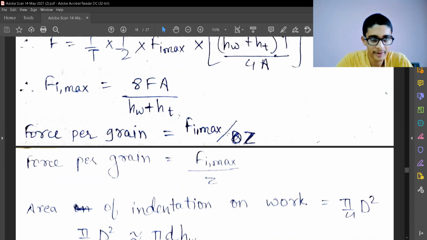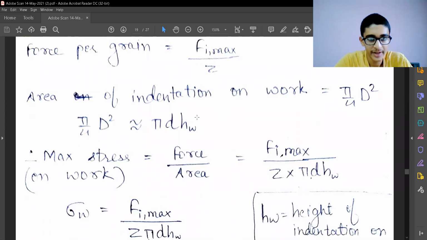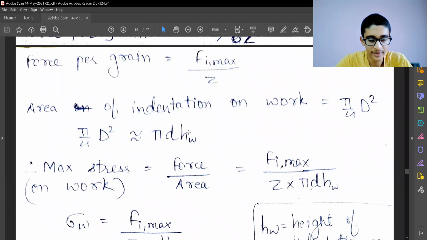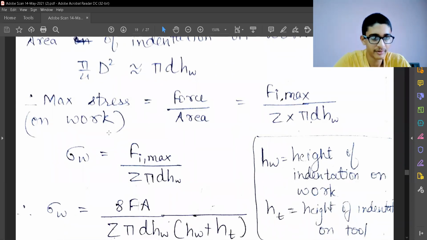The force per grain will be the total impact force divided by the number of grains which are impacted. The area of indentation on the work is pi d square by 4, that is the diameter of that indentation on the work side, and that should be approximately equated to pi D hw. That is the height from the workpiece side, and this D is the diameter of the grain which is coming. So this is done by some approximation. The proof is not required.